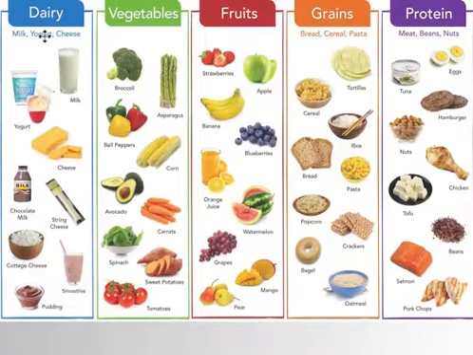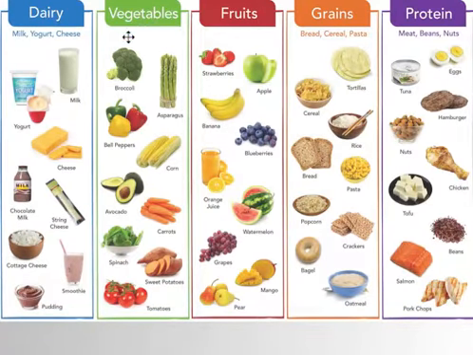This is the dairy group. For dairy, think about anything that comes from a cow or a sheep or something like that, where we grab milk, we can grab cheese and yogurt. You can make your smoothies and pudding, any kind of cheese or cream that your parents might put in their coffee. That would be a dairy. It comes from a cow and so on.